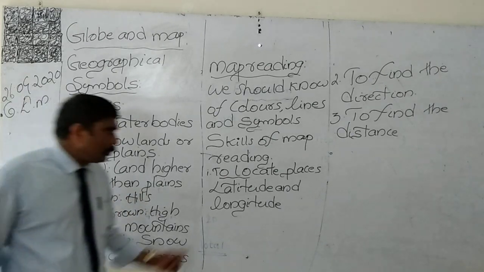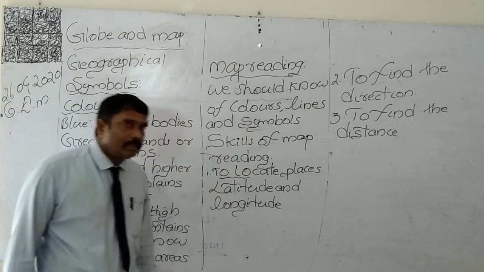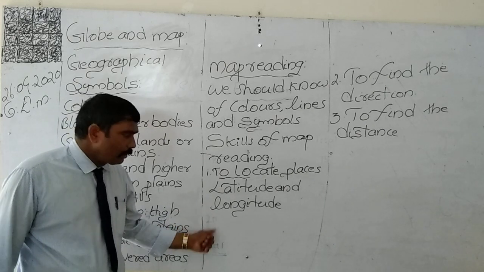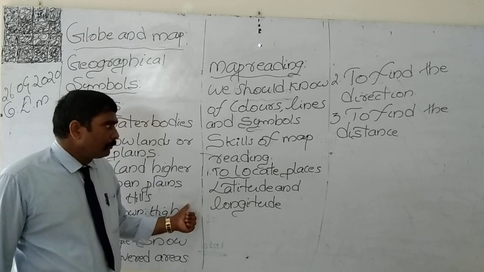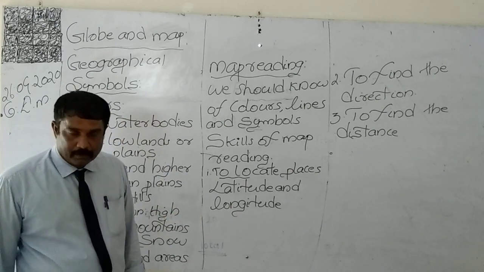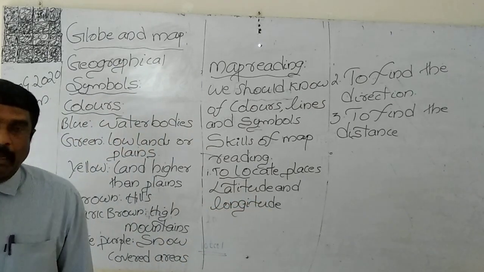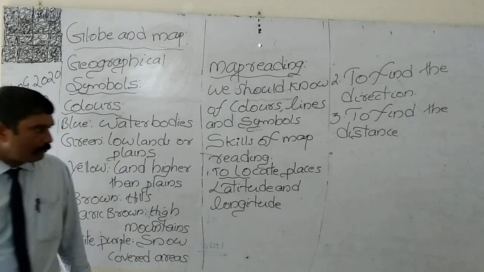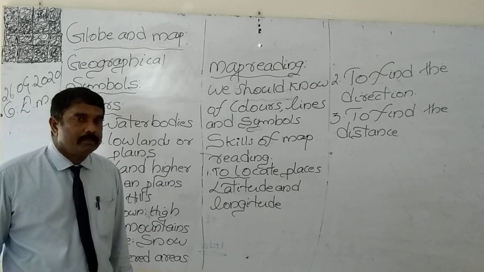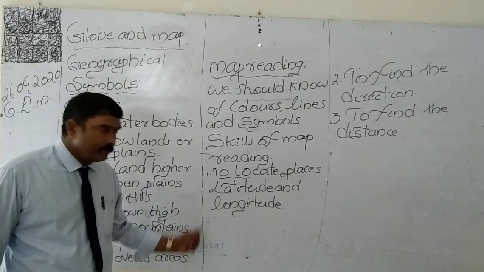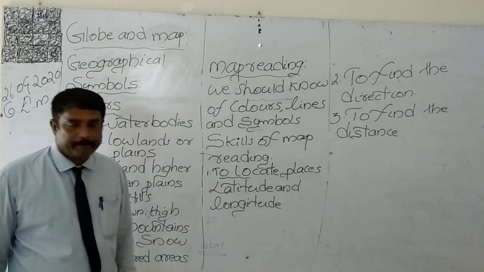First one, to locate the places. In order to locate the places, map reading is a must. Mainly for locating the places, we should have an idea of latitude and longitude. We know very well what latitudes and longitudes are.